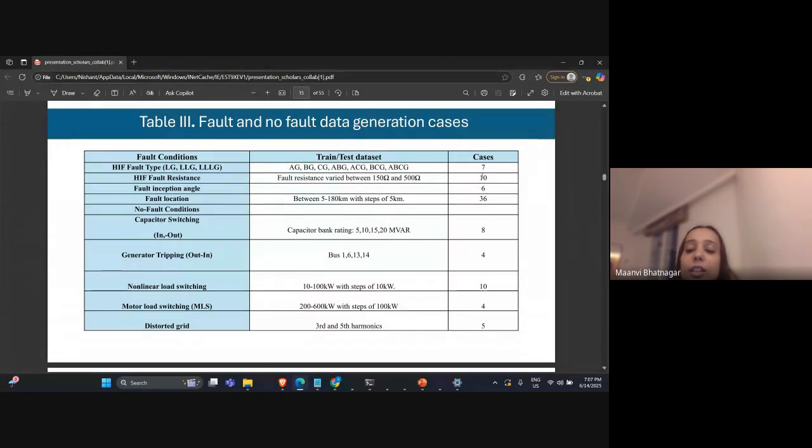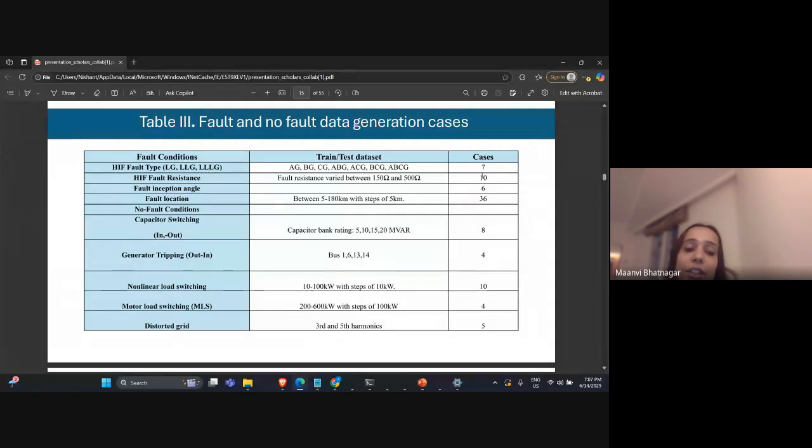And it's not only important to detect the fault conditions. Sometimes the system may falter, so it should also be able to detect non-fault conditions, so that it doesn't trip the relay. For that we have used no-fault conditions such as capacitor switching, where the capacitor banks placed at the start have been connected and disconnected.